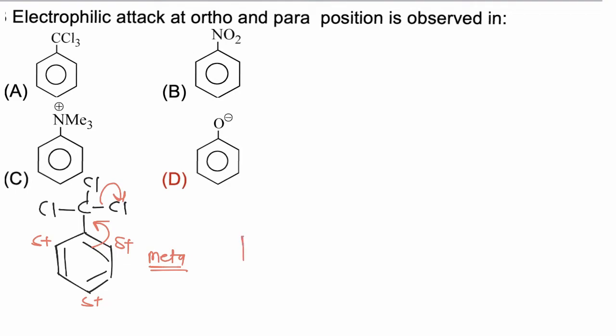Now in option B, NO2 is present. NO2 has a polar pi bond, and due to the presence of this polar pi bond, it will withdraw electrons from the ring. It will have a very strong minus I and minus M effect and will decrease electron density at the ortho and para positions, while the meta position is unaffected.